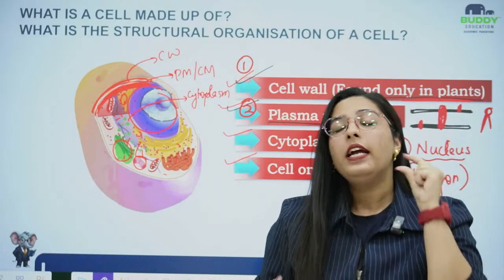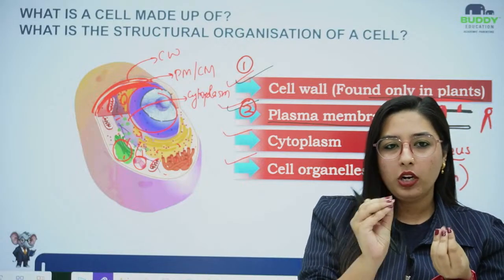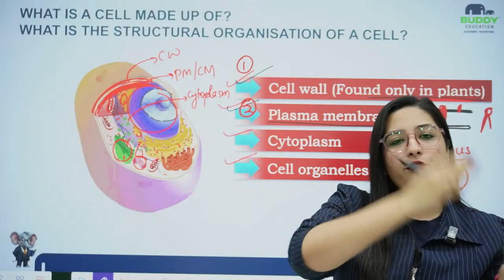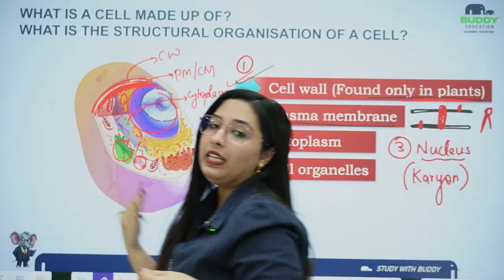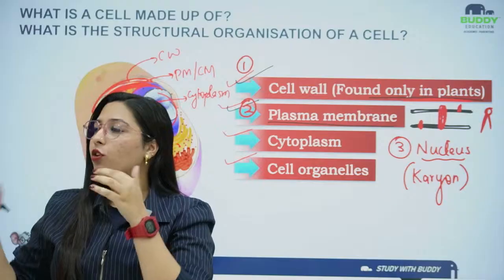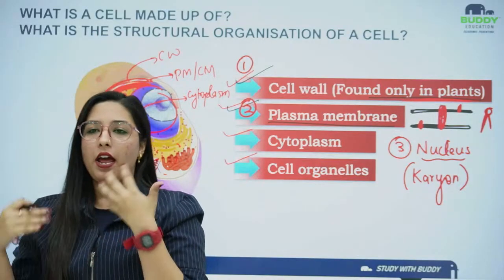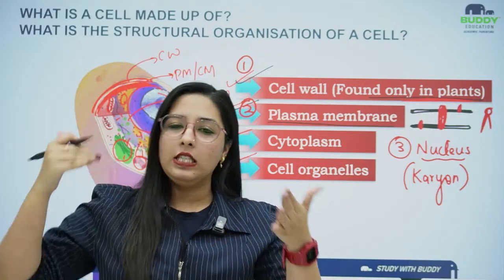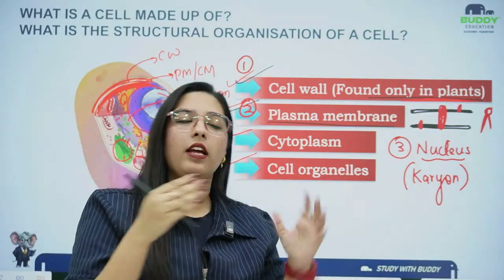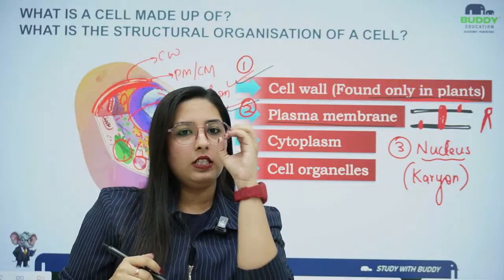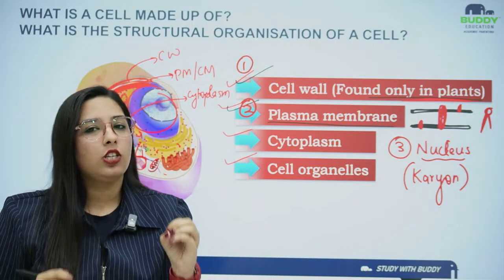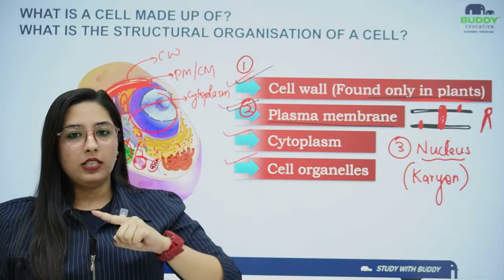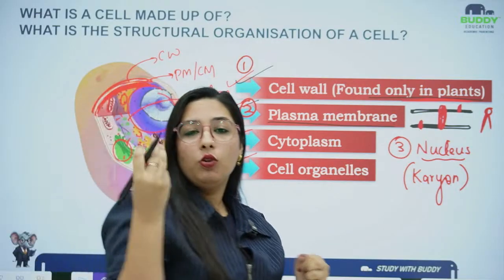It has a double wall. It has pores in between, which are known as nuclear pores, so that the transportation from the nucleus to the cell and from the cell to the nucleus will be there. Because if I have to move from this room to some other room, I need a door. I am not some djinn that I'll simply bang into the wall and go somewhere else. So a small tiny pore structure is given, so that the movement from the cell to the nucleus and the nucleus to the cell will be possible. That's why the nuclear pores are there.